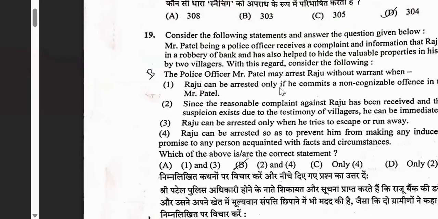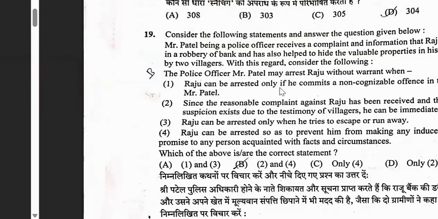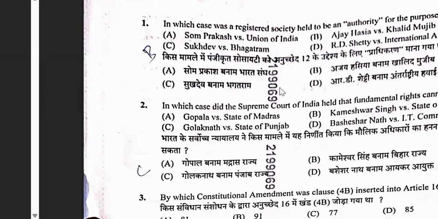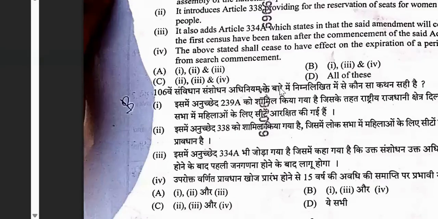So here, in most cases, I cannot say it will happen in future, but in most cases, there will be different sets of papers, set A, set B, set C, set D, which will be given to students. In set A, all the questions from 1 to 10 are from Constitution.